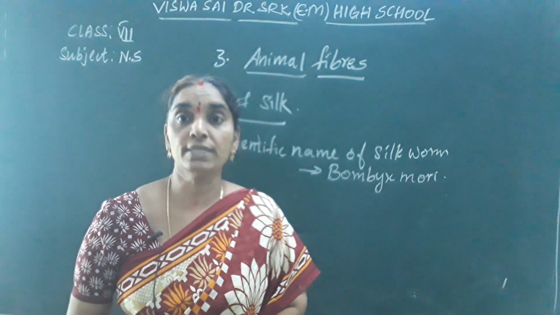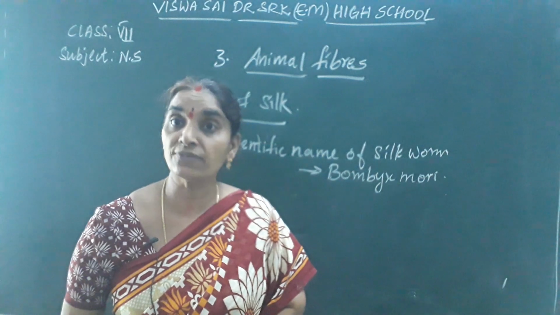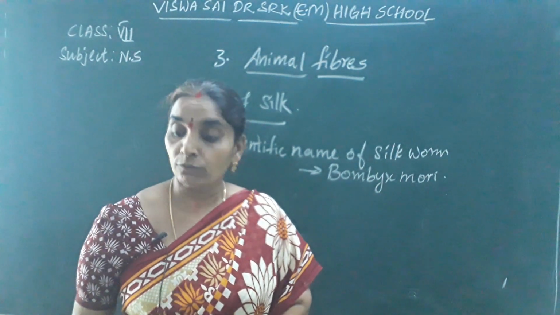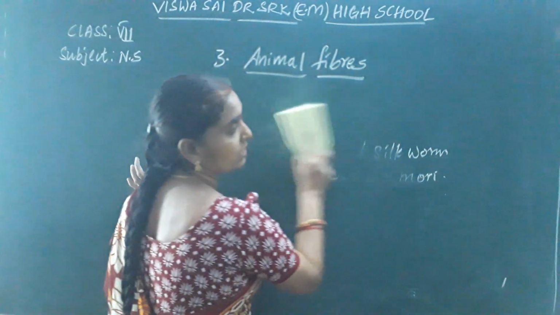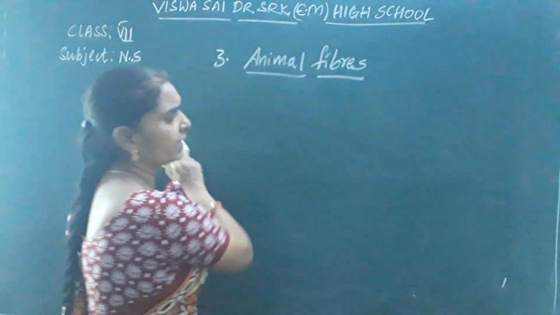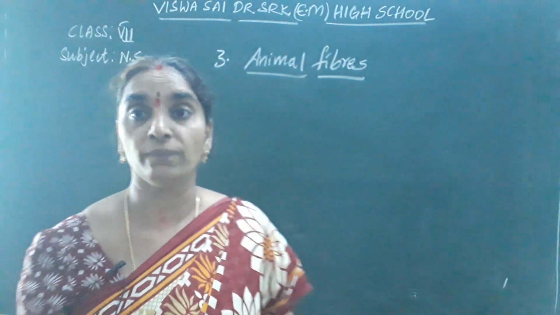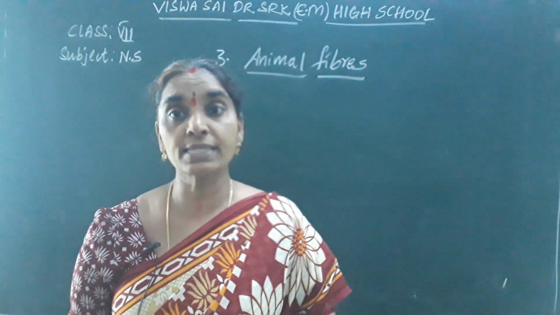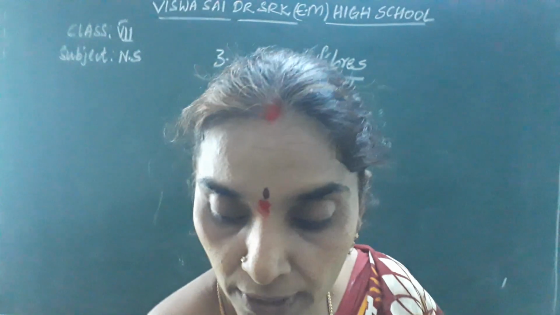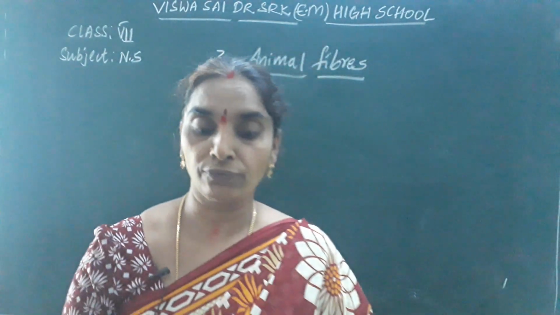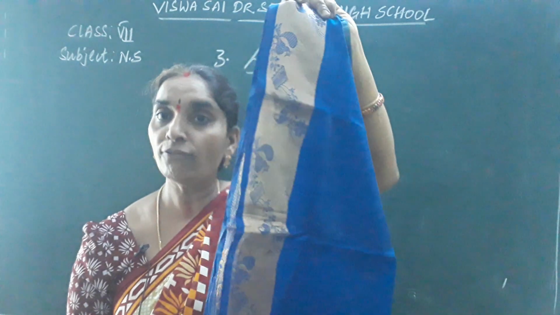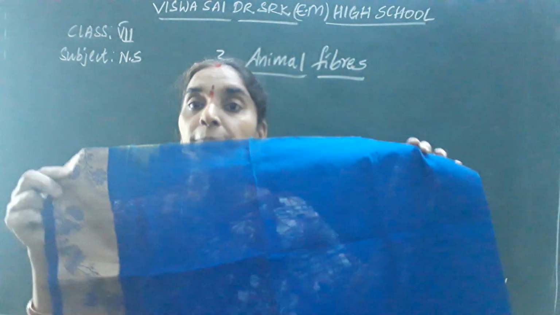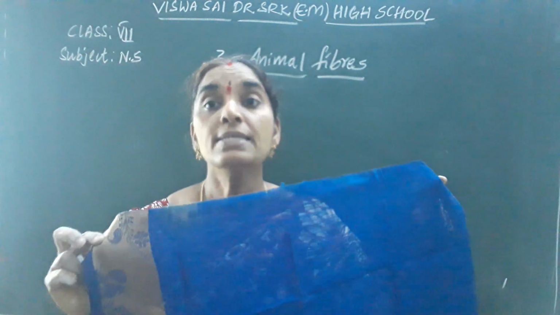Before entering into the silkworm, you should know the life cycle of silkworm. What is the life cycle of silk? That is, how do you get silk? First I told you that we get silk from silkworm. Where do we get silk from? We get silk from silkworm. So this is a fabric of silk that I am showing you now. This is the fabric of silk. So you get this silk from the insect named silkworm.